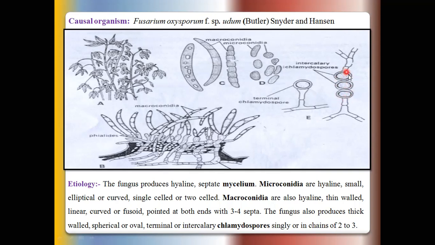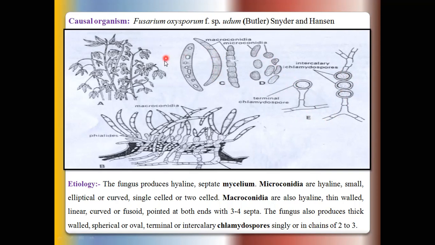Okay, so chlamydospores are also present in the wilt disease. Means in wilt, three types of spores are produced. One is the chlamydospores, second is the microconidia, and the third one is macroconidia.